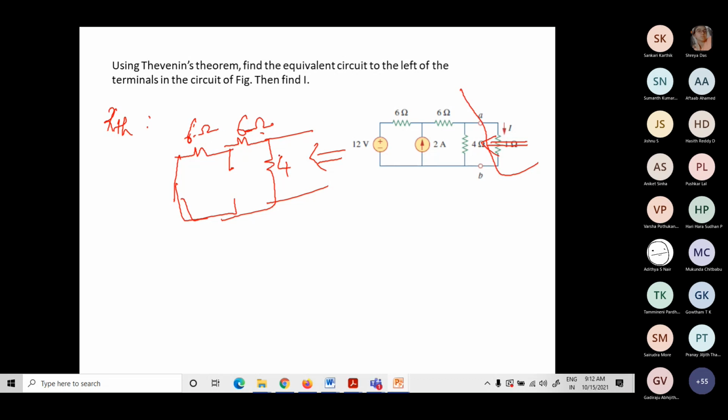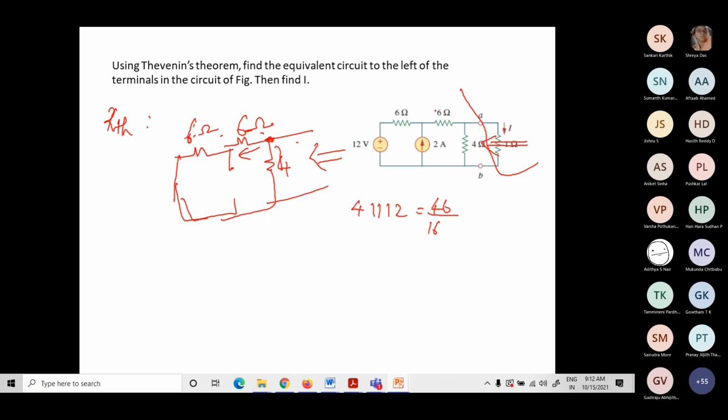Now this 12 ohm, because I'm going to look from this side, I have a junction here. So obviously the current will be split between these two. So this 12 ohms will be in parallel with 4. So 4 in parallel with 12, 4 times 12 divided by 16. You can solve this. That will be your RTH.